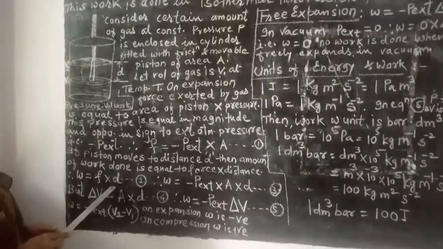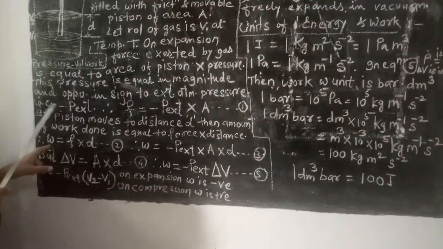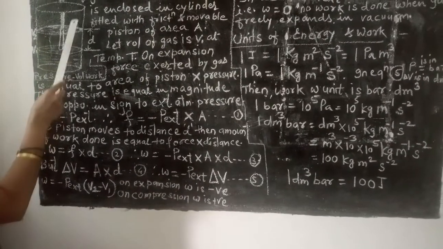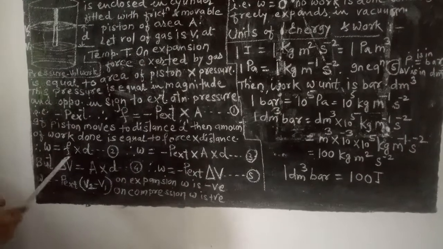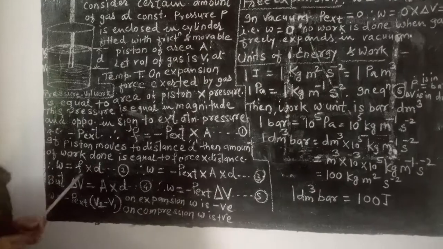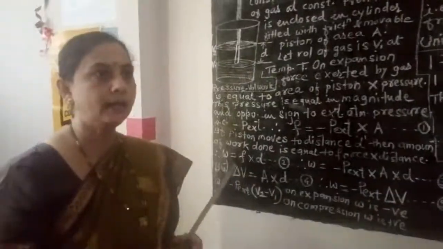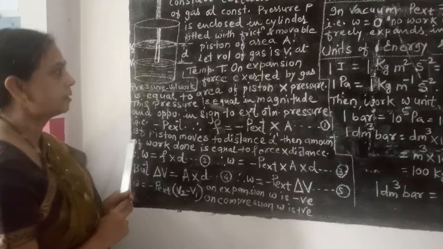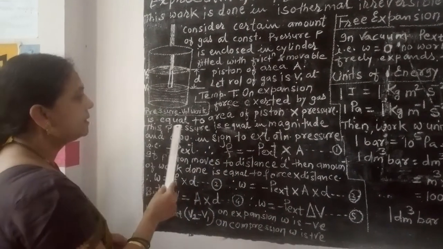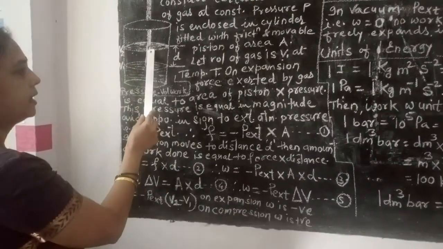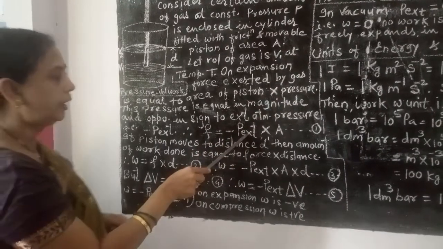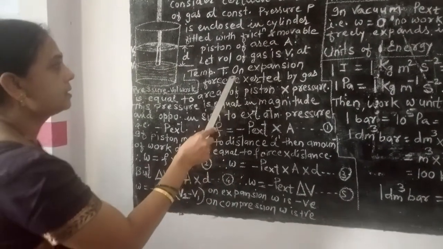W is equal to F into D, meaning the gas performs work when the piston moves in the upward or downward direction. That means force into distance is nothing but the work done by the system or work done on the system. We have already seen this. So on expansion, the force exerted by the gas is equal to the area of the piston, which is A, into the pressure.